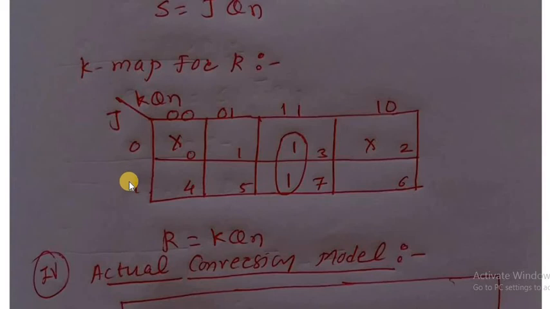j k qn, 0 1 for the j value, k qn for that 0 0, 0 1, 1 1, 1 0. This is the gray code pattern, therefore 0 0, 0 1, 1 1, 1 0, like that, cells 0 1 2 3 4 5 6 7. Whatever we take, 0 0 0 is don't care in our truth table. 0 1 1 there is 1, 0 1 0 there is don't care in our truth table. 1 1 1 there is 1 in our truth table.